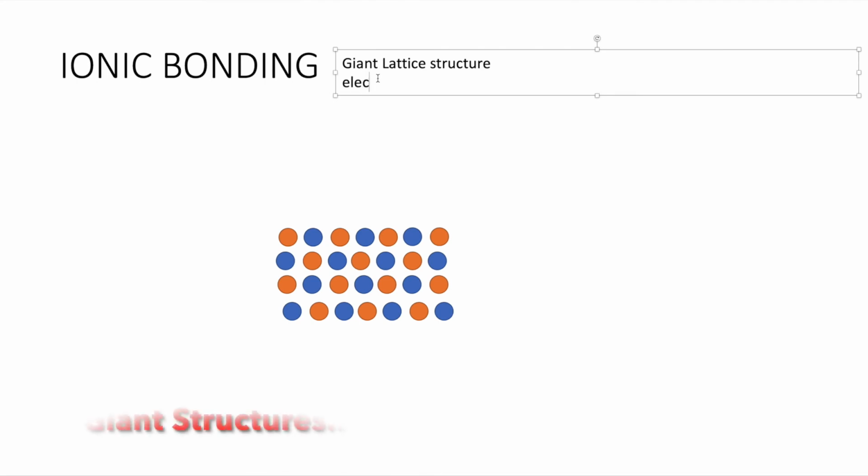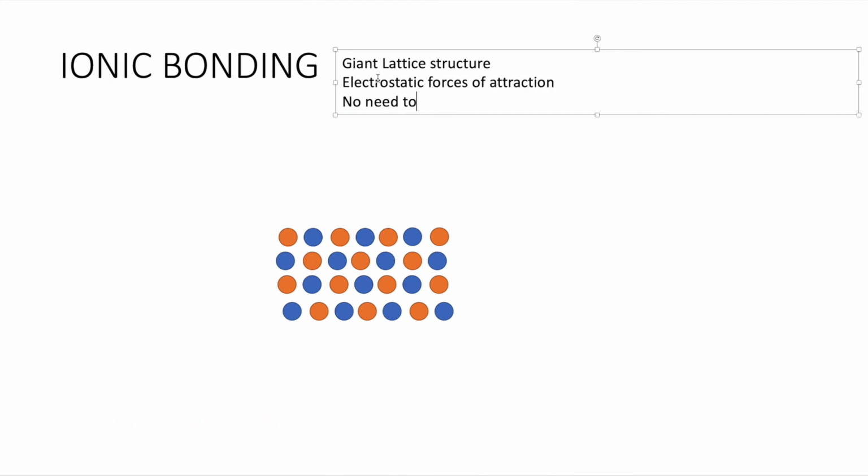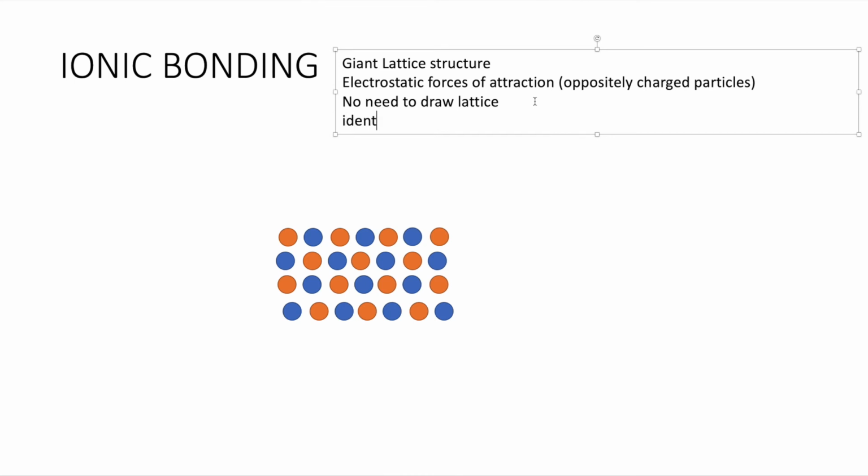Just to add on to the ionic materials, they are in a giant lattice that is held by electrostatic forces of attraction, which simply means oppositely charged ions. You will not be required to draw the lattices, or in any case, if the lattice is already provided, the diagram is drawn for you, you will need to identify the chemical formula, and you will only be tested on binary compounds, which means to say one cation, one anion. That's it. One unique cation and one unique anion. No complicated ones like 2 cations, 1 anion, or 1 cation, 2 anions, things like that.